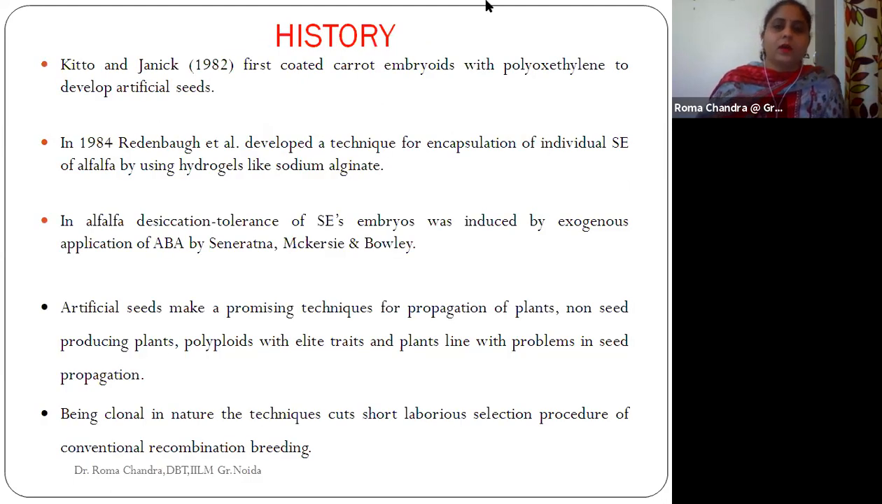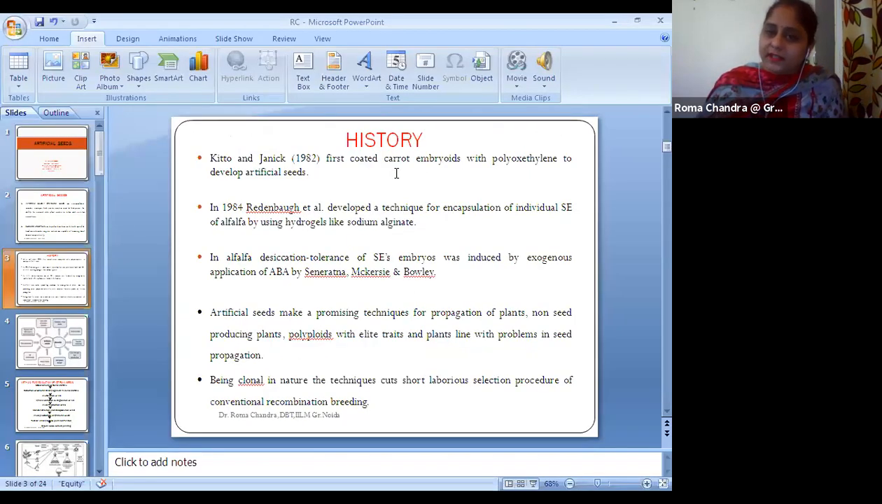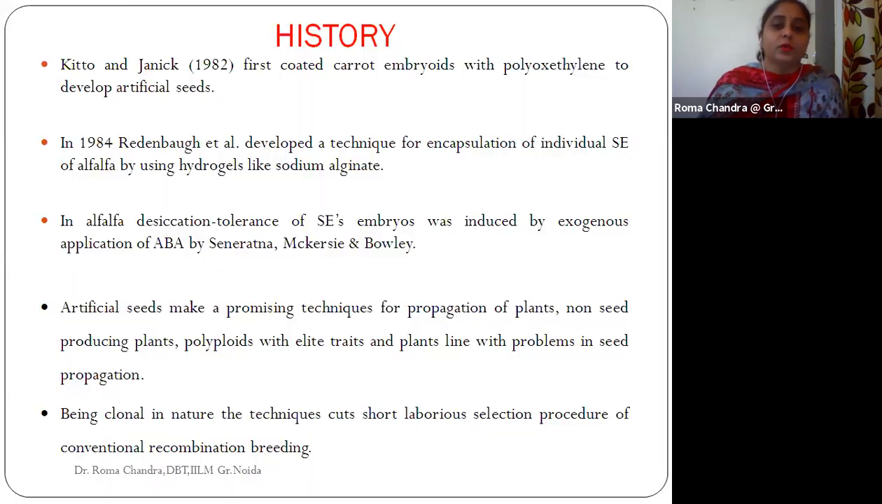Now I'll talk about a brief history of this. Kitto and Janick first coated carrot embryoids. These carrot embryoids were coated with polyoxyethylene and used as artificial seeds. These were the first ones, developed back in 1982.